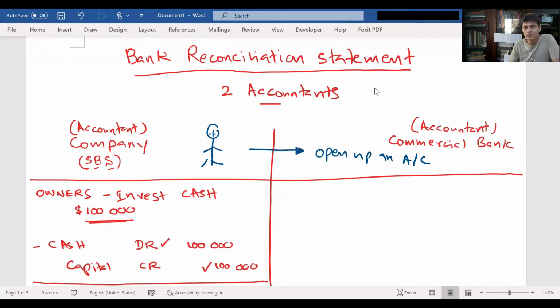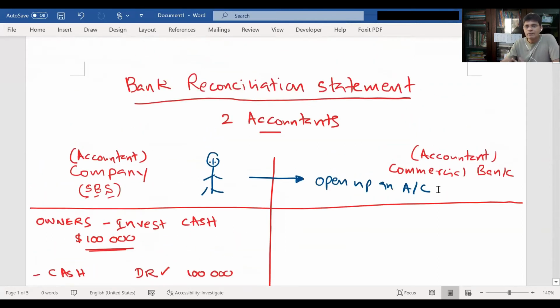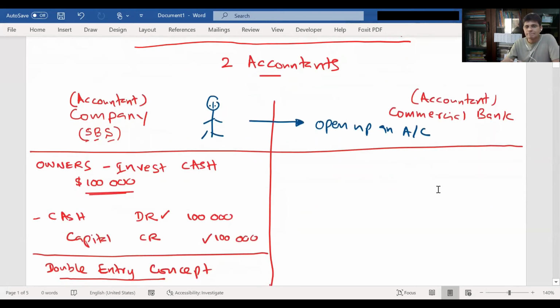You will be given an application form, you fill that up, get the signatures from the owners and deposit. That's a normal process. Now he goes to the bank, opens a bank account and deposits.